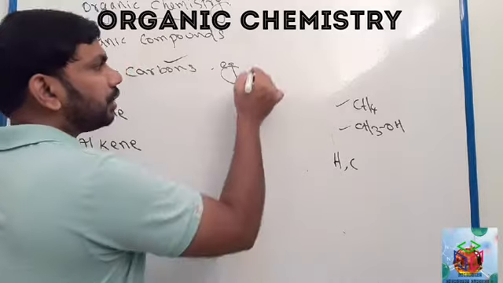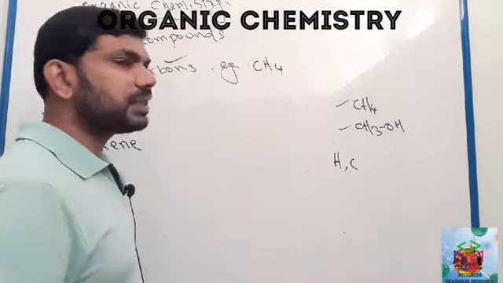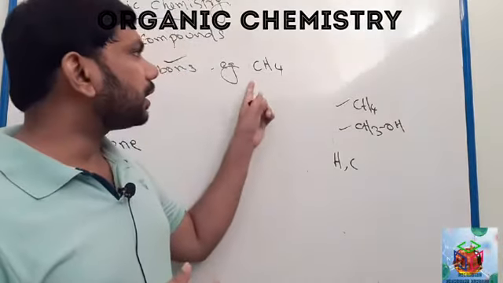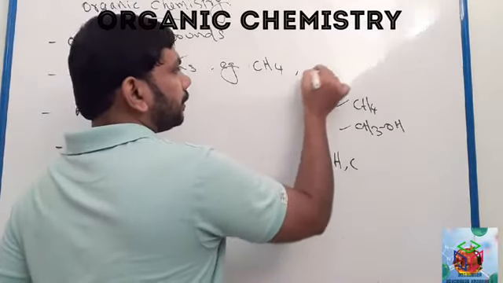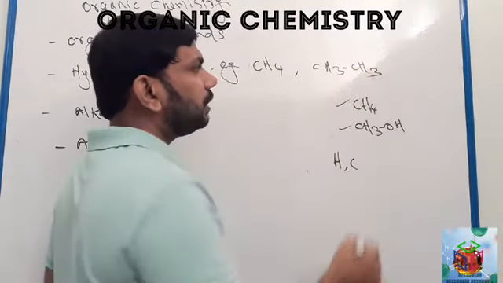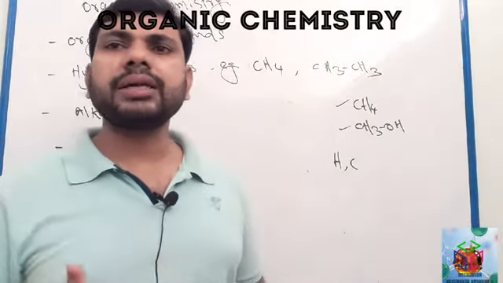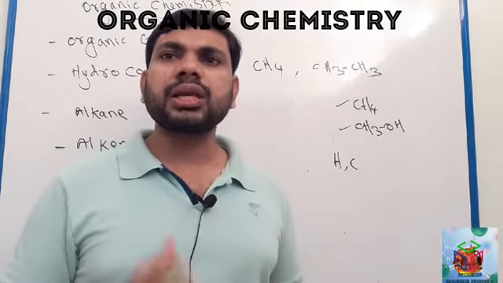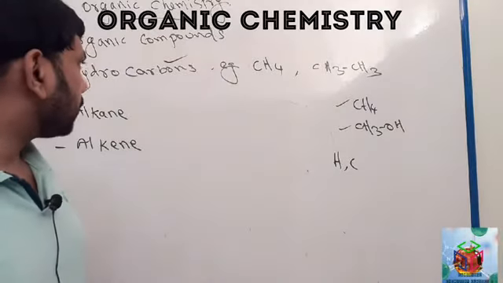Example for a hydrocarbon: CH4. This is methane, and here there is carbon and hydrogen only. See another example, CH3-CH3. Here also carbon and hydrogen only. This type of compound is called a hydrocarbon. Hydrocarbon means a compound which contains hydrogen and carbon only. Clear?